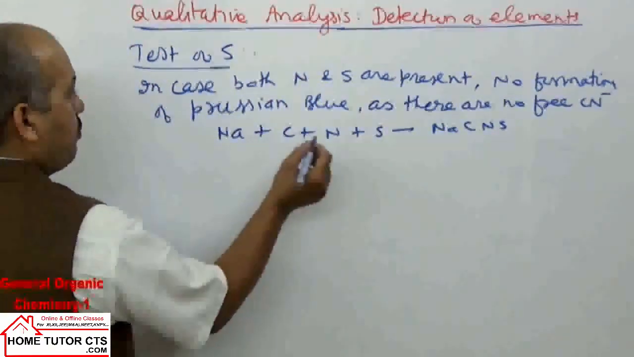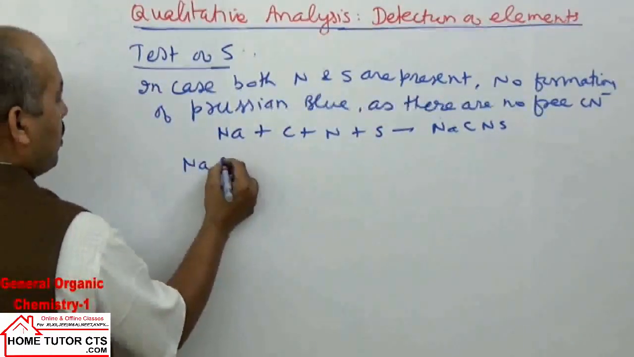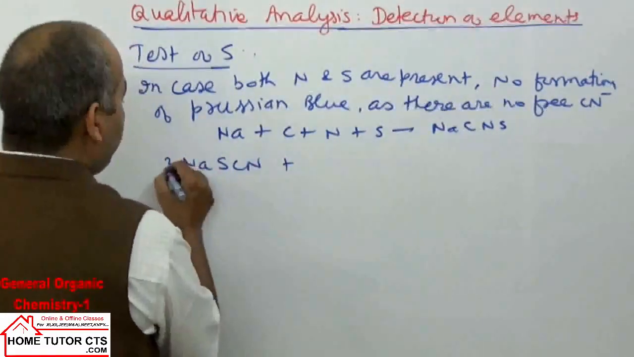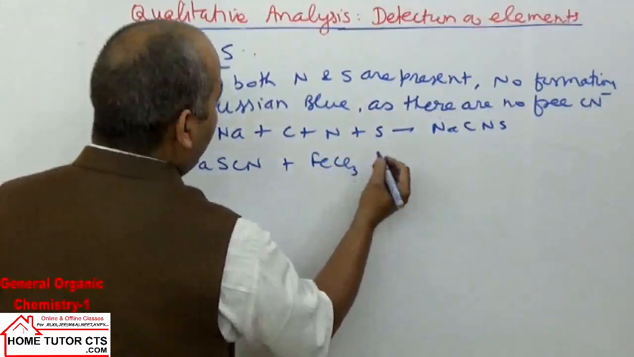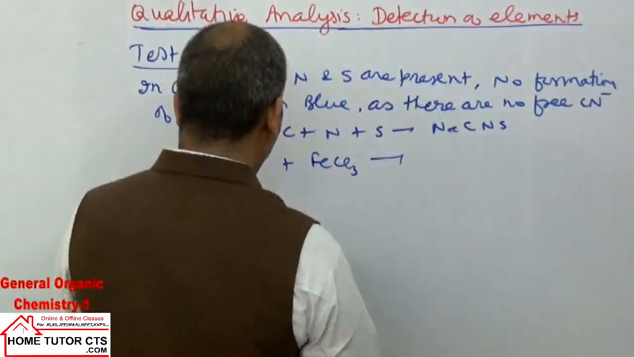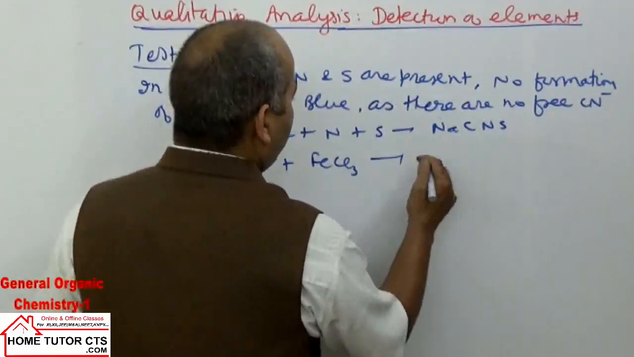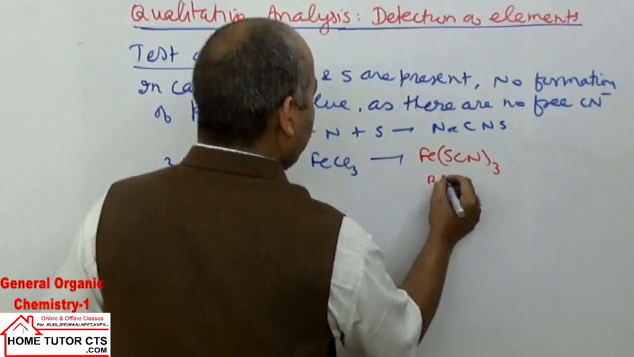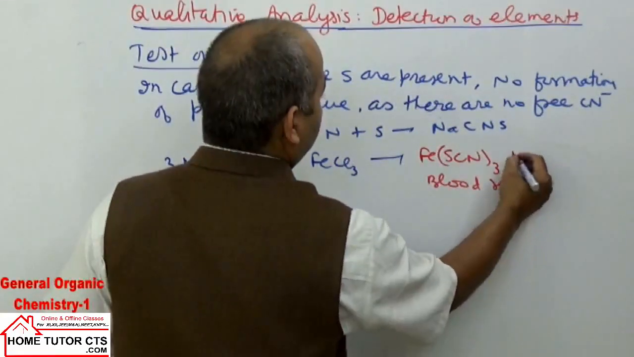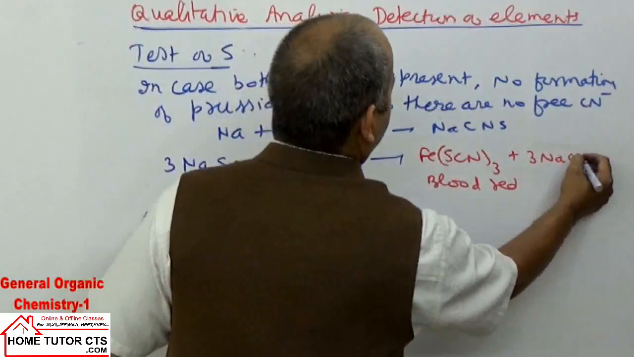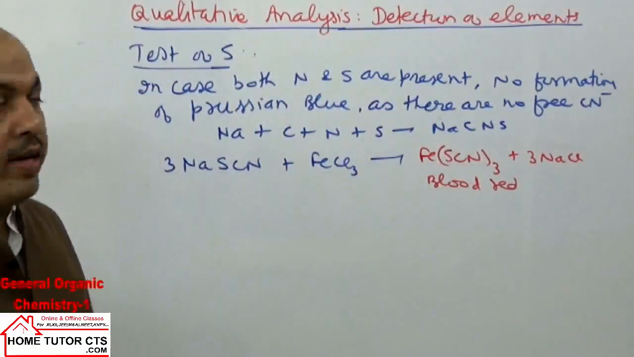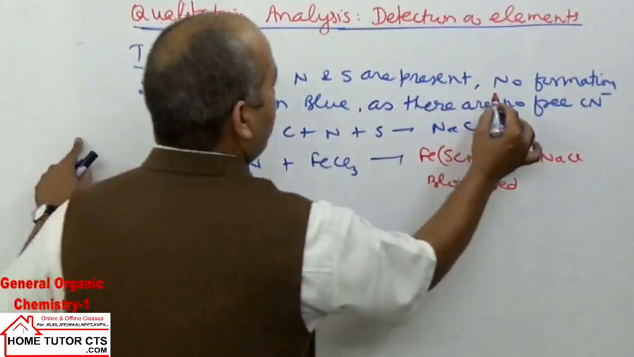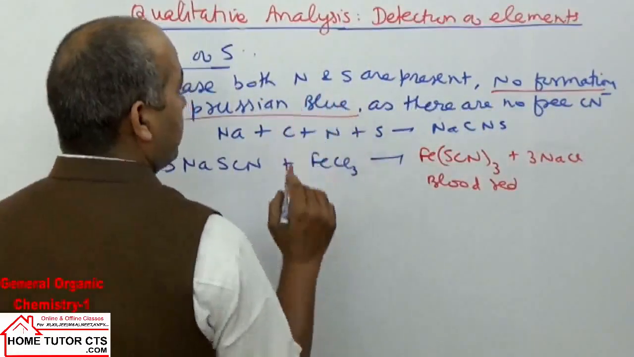In this case, if we add ferric chloride, the SCN negative ions react with ferric ions and form a blood red solution of ferric thiocyanate. But the solution does not have free CN negative ions, so in this case the solution does not form Prussian blue. There is no formation of Prussian blue if the organic compound has both elements.